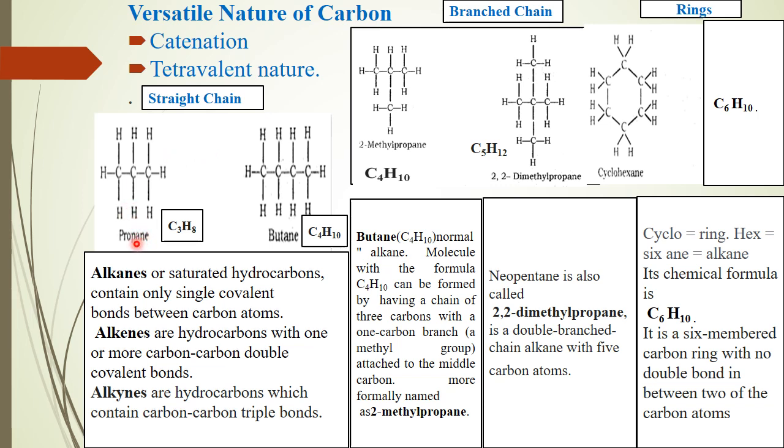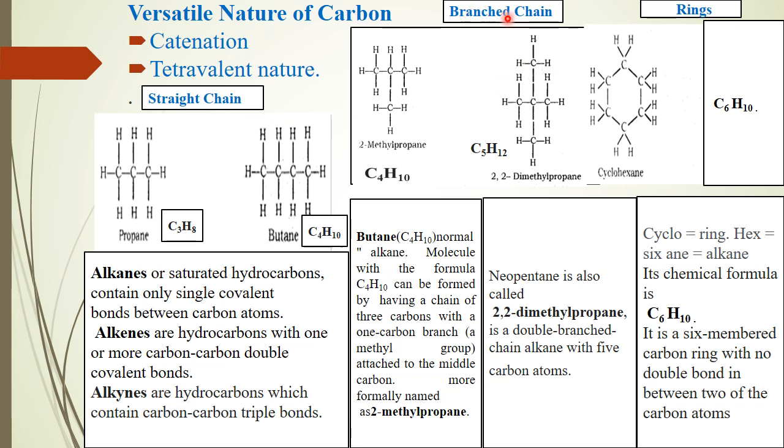Now propane belongs to the alkane family, the third member. Pro means 3 carbon atoms, with 8 hydrogen atoms. Butane has 4 carbon atoms with 10 hydrogen atoms, all examples of single covalent bonds. This is a straight chain.